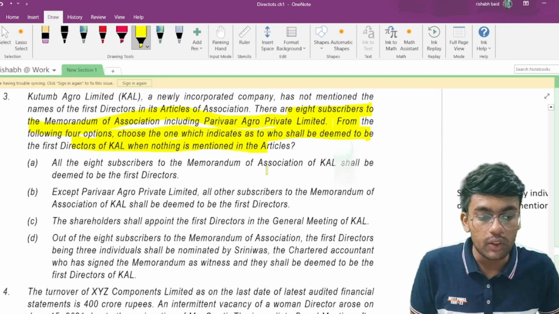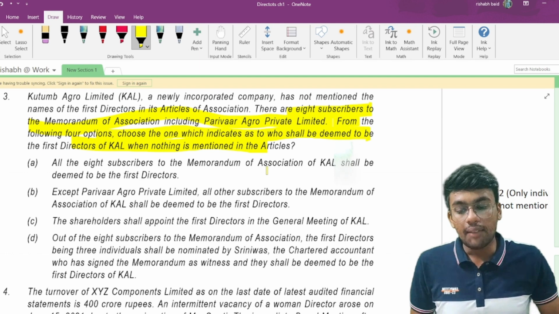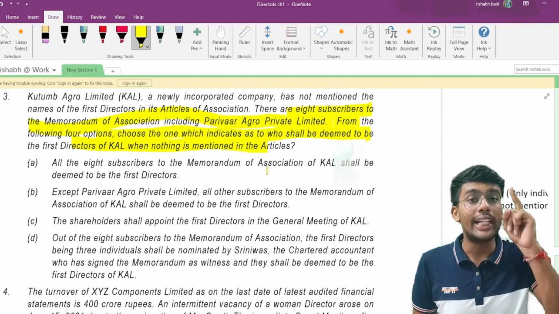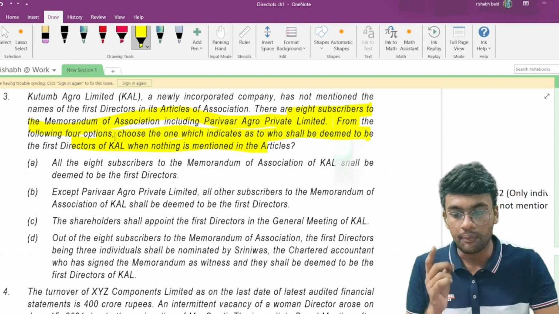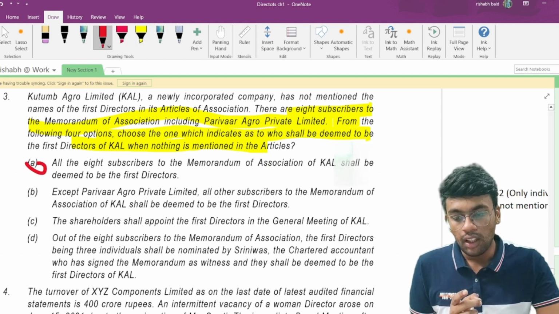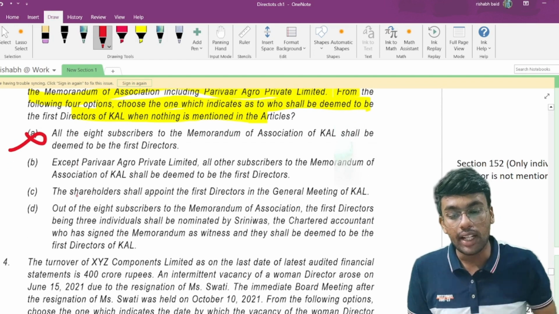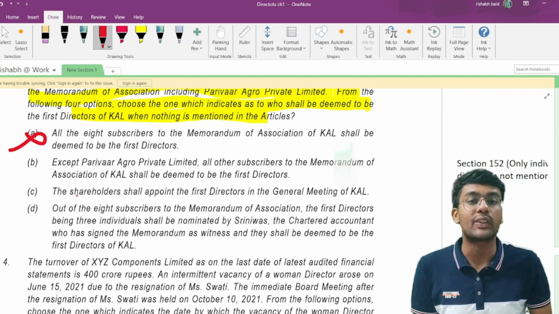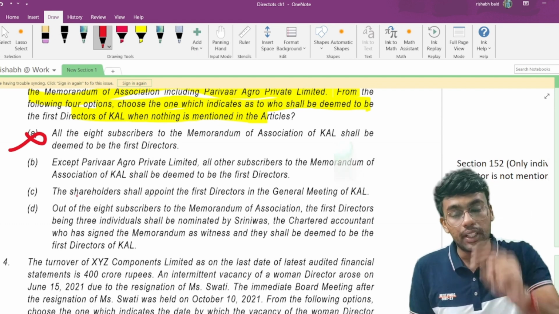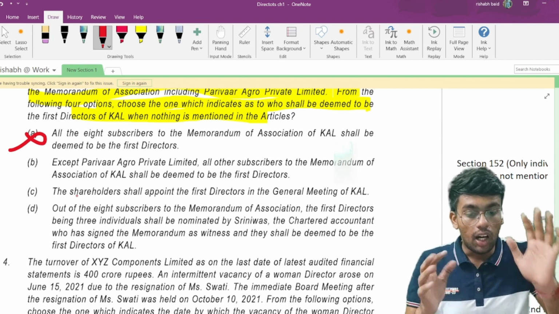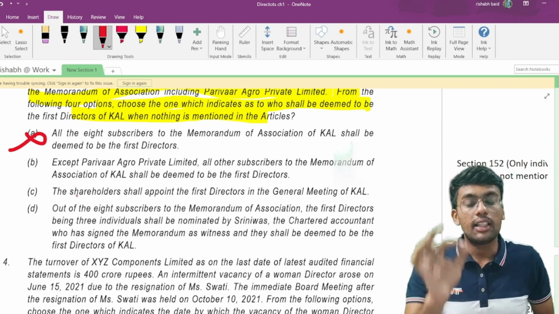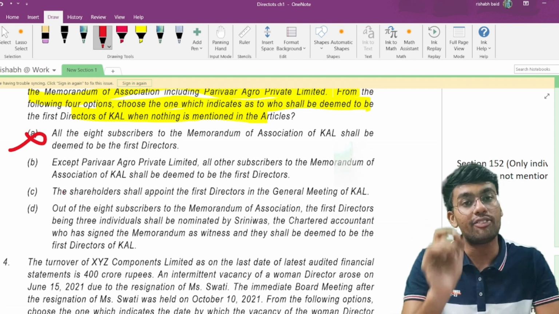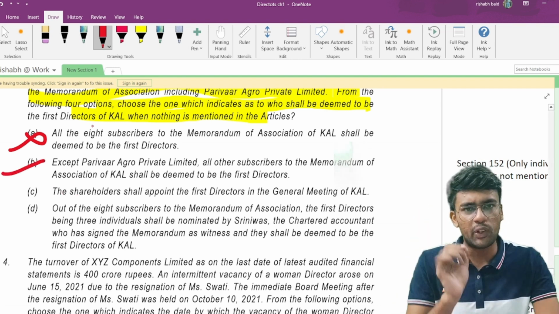Option A says all the 8 subscribers to the MOA of KL shall be deemed to be the first directors. This option is completely wrong, because only individuals can be appointed as first directors. Point B says that except Parivar Agro Private Limited, all the subscribers to the memorandum of association of KL shall be deemed to be the first directors. Well, except Parivar Agro Private Limited, which is a company, all the other persons who are individuals shall be the first directors. So this seems very appropriate as of now.